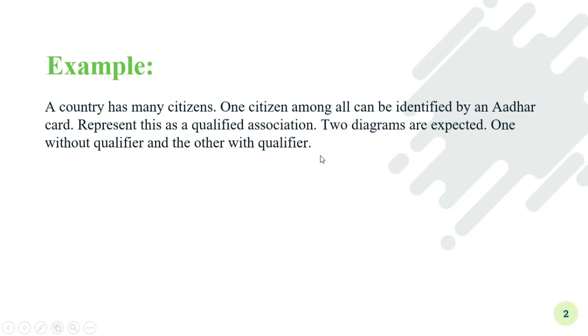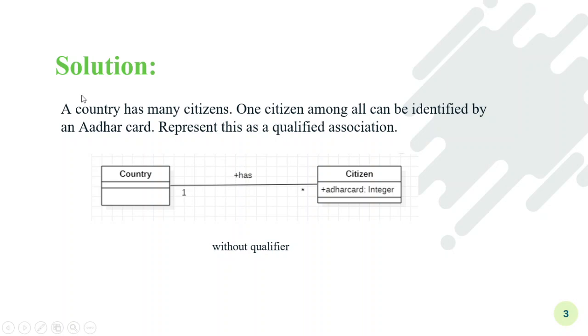So what is the solution for this? What is the first task? The first task is to convert these descriptions into the diagrammatic representation without qualifier and with qualifier. The description given is that the country has many citizens. From the first statement we have identified that there are two classes, the country class and the citizens class. Then they have said that the country has many citizens, that means one country has many citizens. Through multiplicity we can represent this type of relationship.